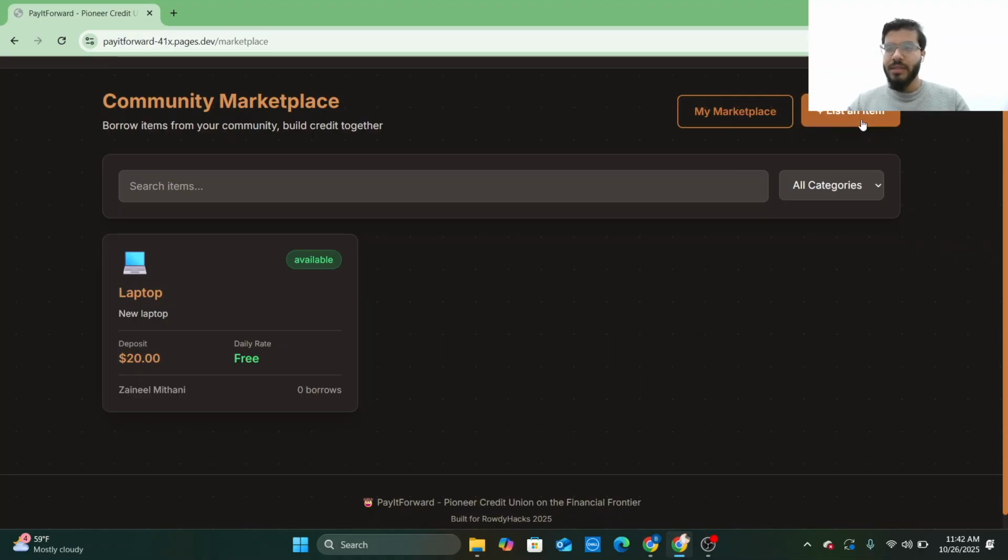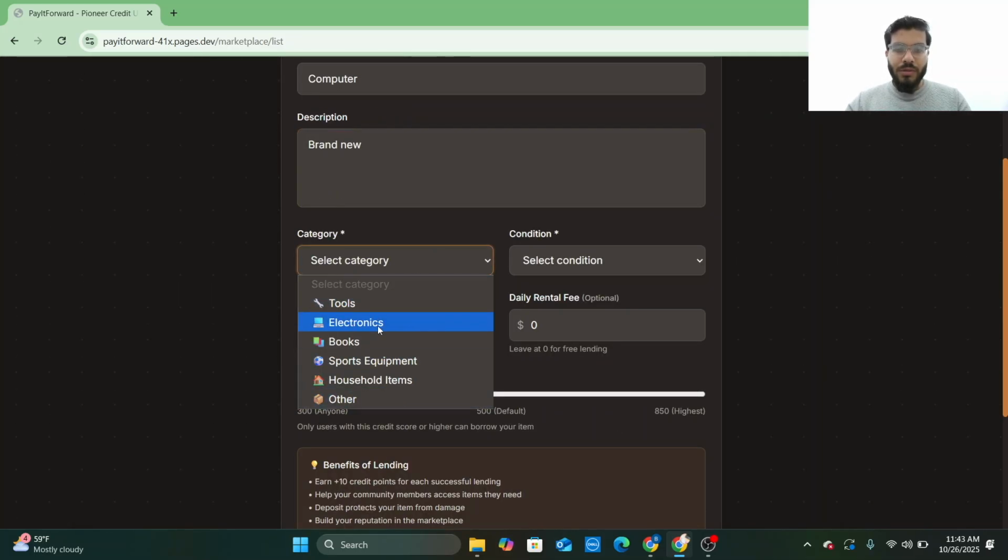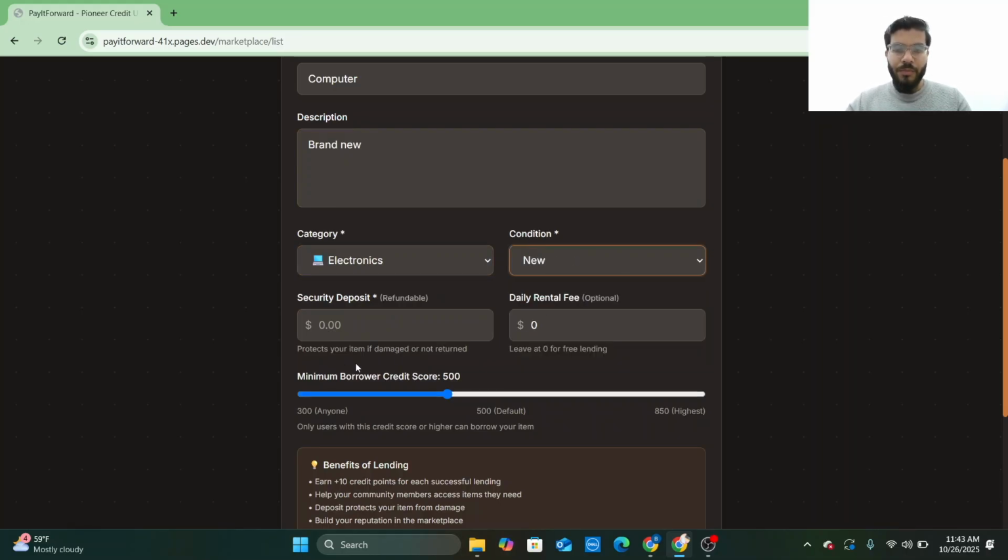So for example, there's a list an item button right here. We go and list an item. For example, you have a computer that you want to list up here. So we'll just type, hey, it's a brand new computer. And you can select what category it belongs to, for example, electronics. Again, we said it's new, and you can set the security deposit, so it will be refundable to the person. For example, I can just put it as 20.